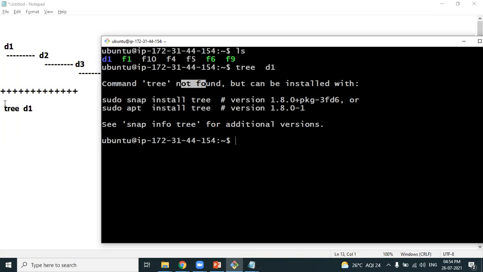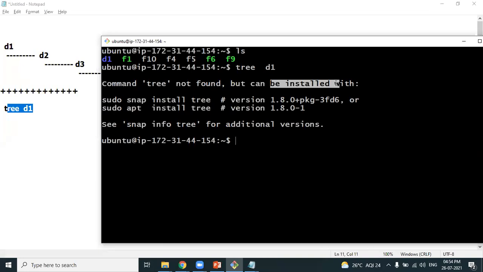If you are running a particular command and you're getting this kind of information saying that the command is not found, that means you should be in a position to install it. You have to install that command. Are you understanding? Tree command not found. You have to install it.